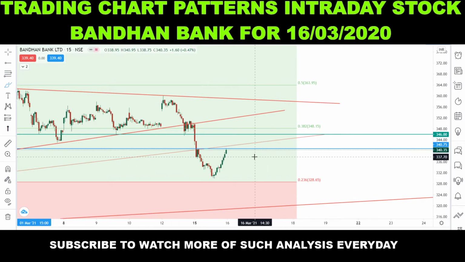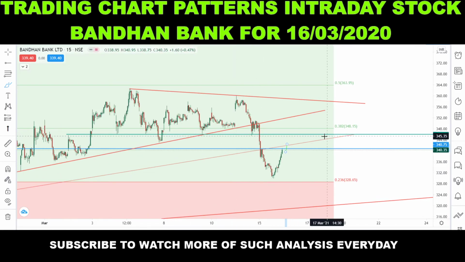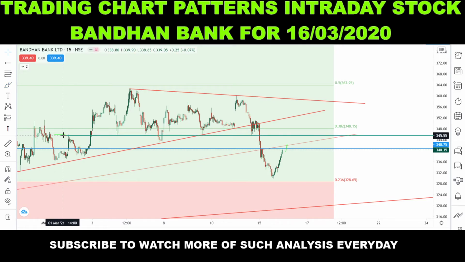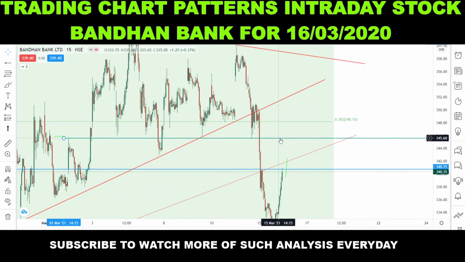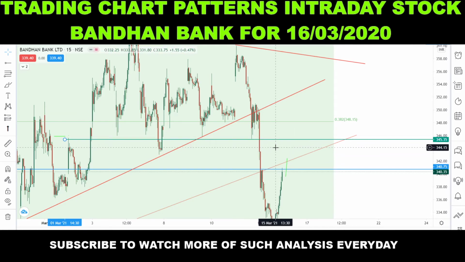If the stock gives breakout above this trend line, blue trend line and red trend line, then only we will go for a buy side trade for the target of 345.46. This green line will act as a resistance tomorrow. So if you want to be precise about it, then you can say that 345 rupees 45 paisa around will act as a resistance tomorrow.